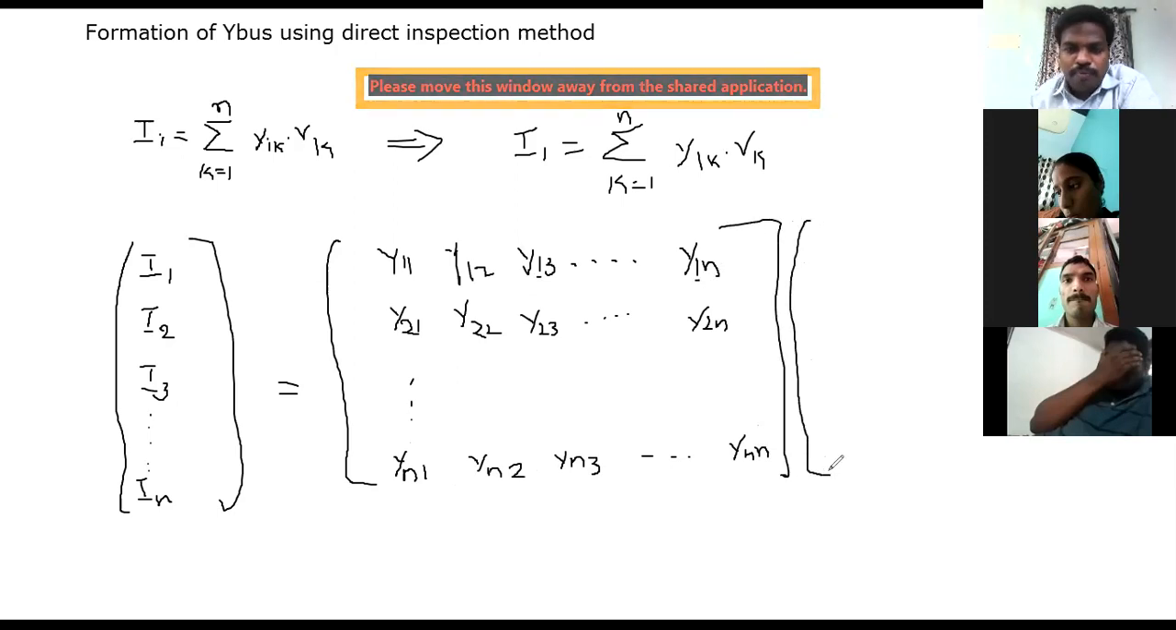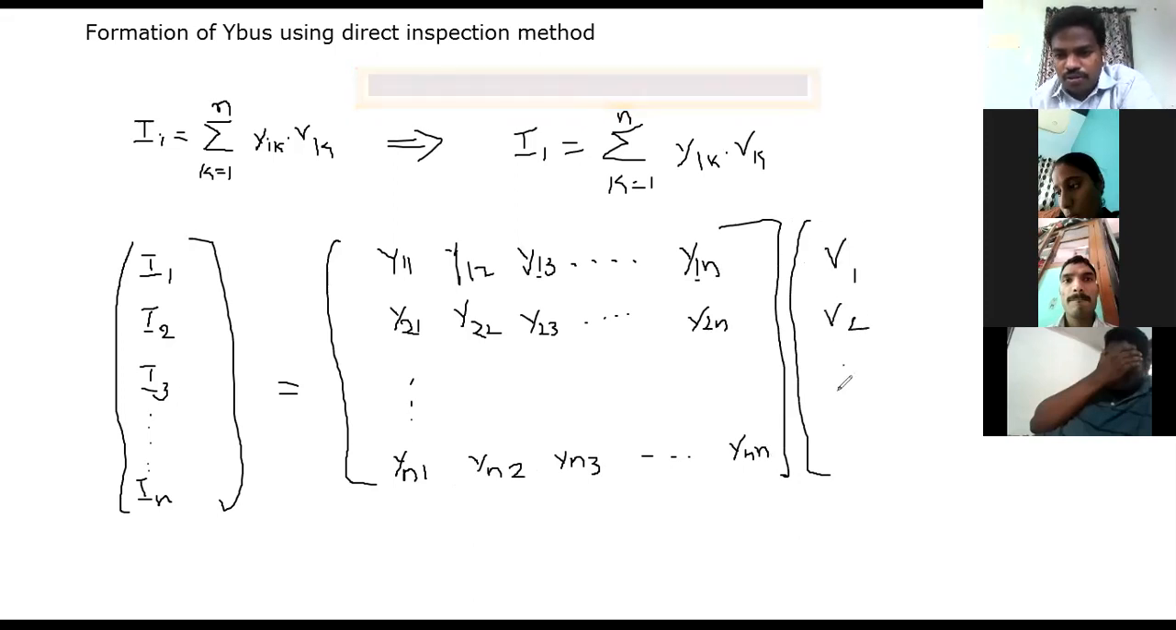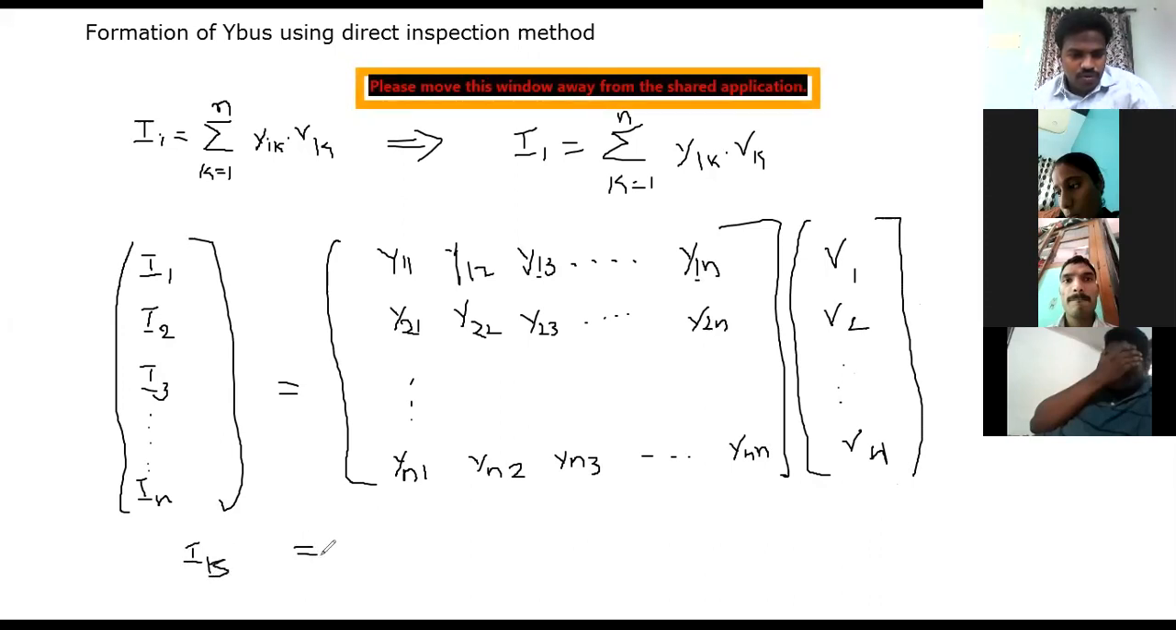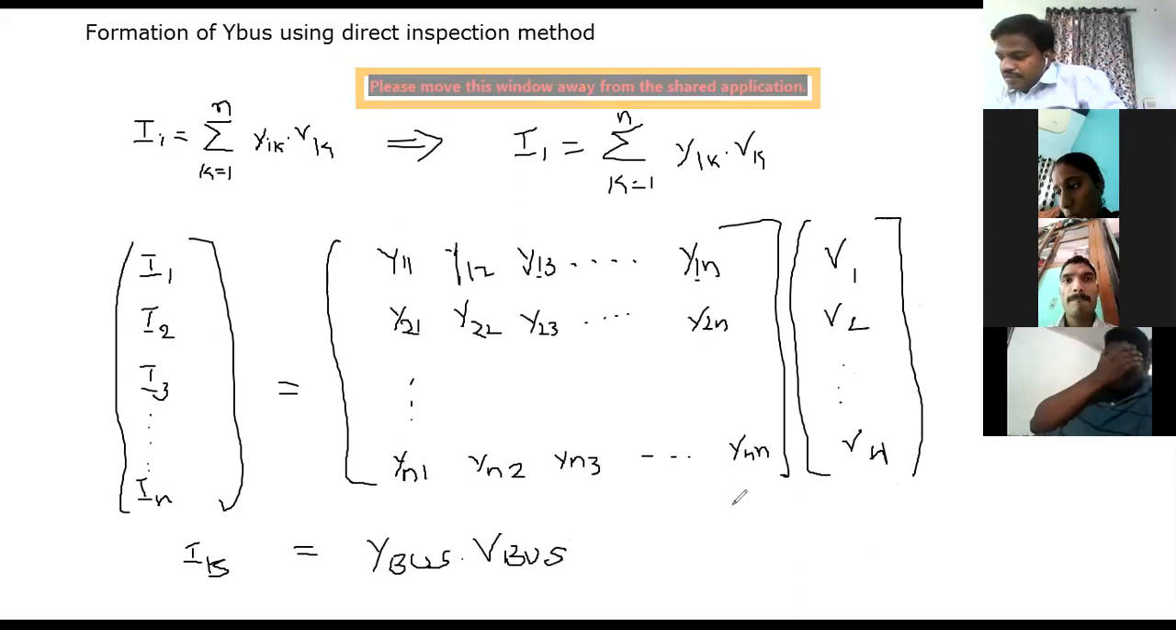Now you will also have one more matrix, that is V1, V2, and up to Vn. Now please see here. This I am considering as I bus. I bus is equal to Y bus into V bus. So from this I can write I bus is equal to Y bus into V bus,